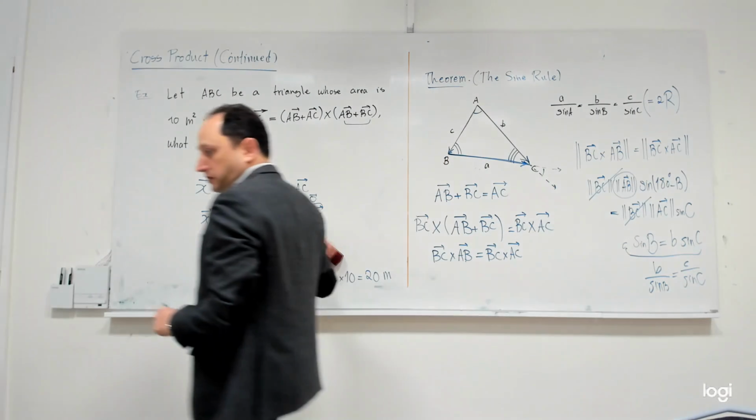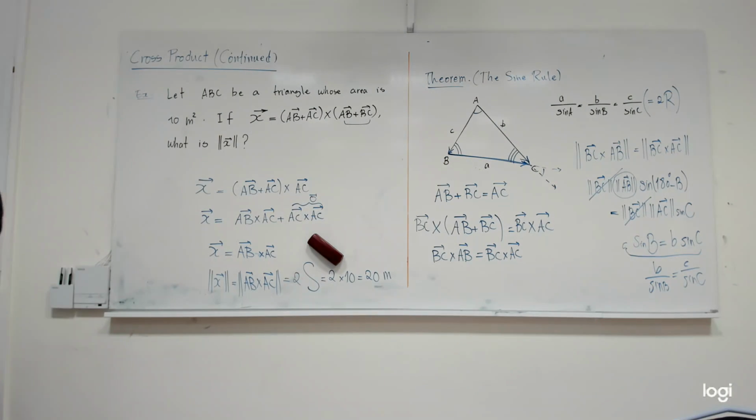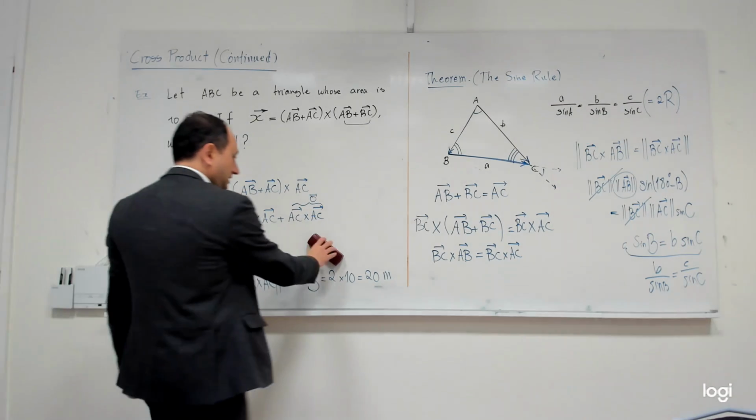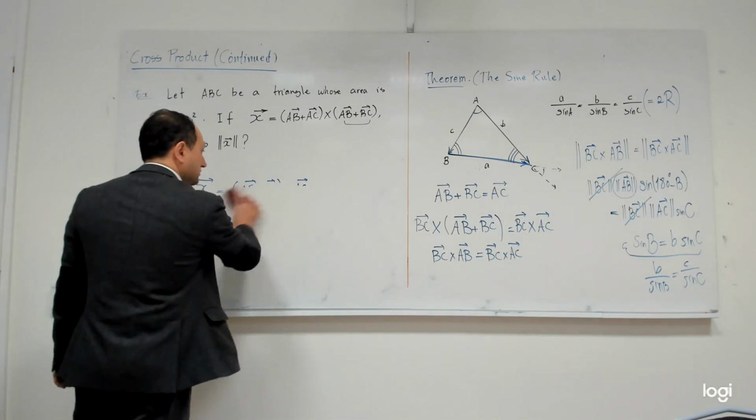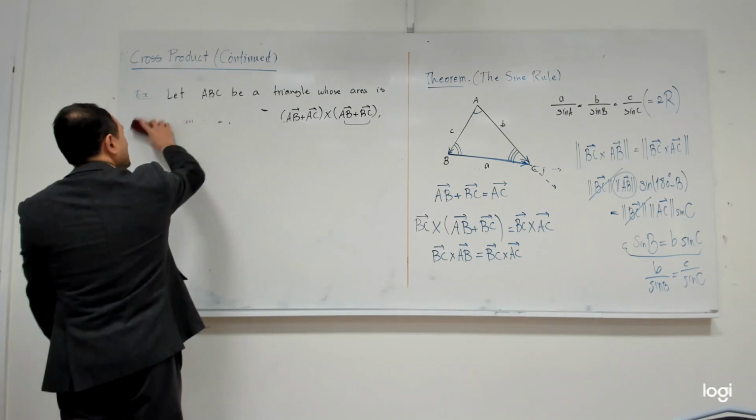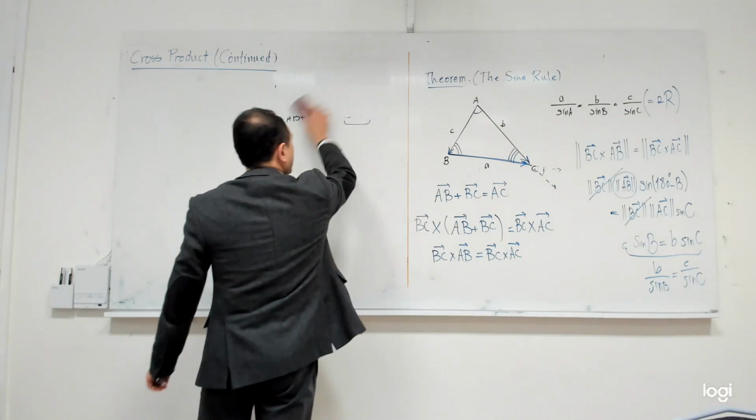Now, let me see what is a good question here. So this question, I want to tell you about this question in two different ways. First of all, let me write the question here for you and try to solve it together.